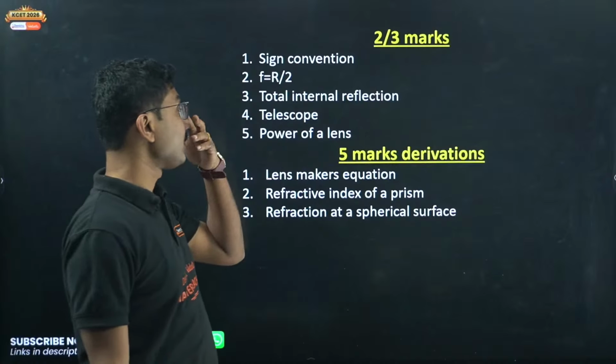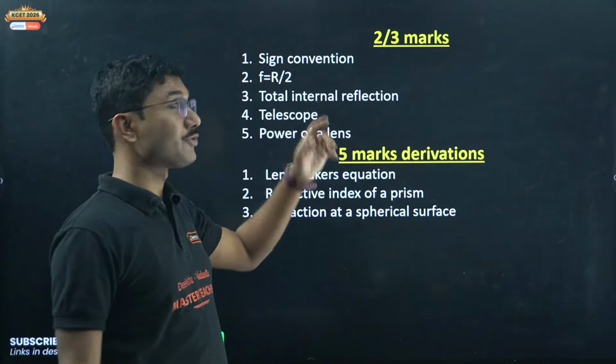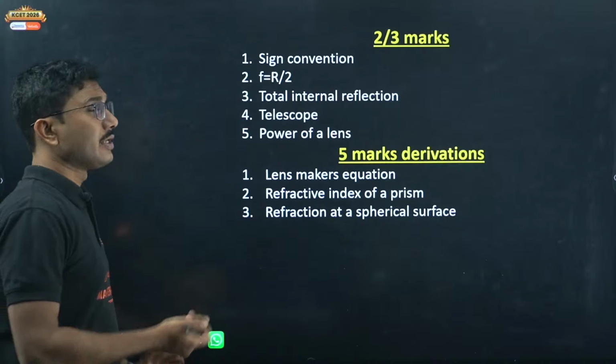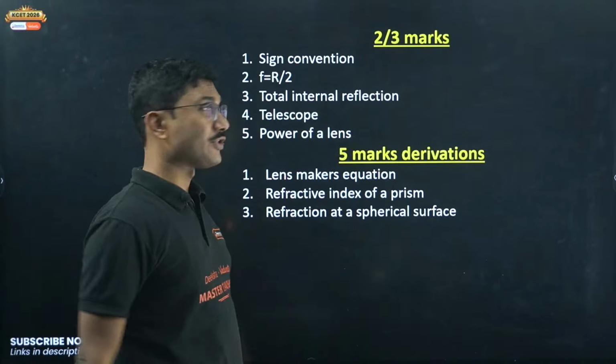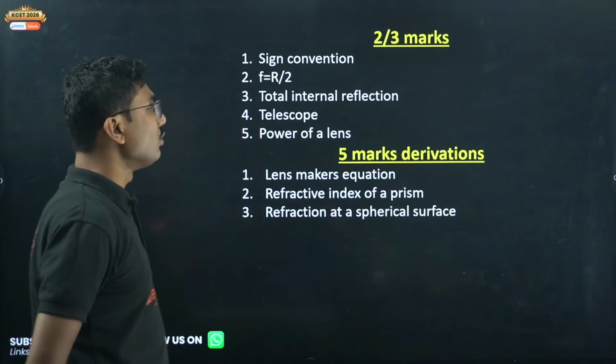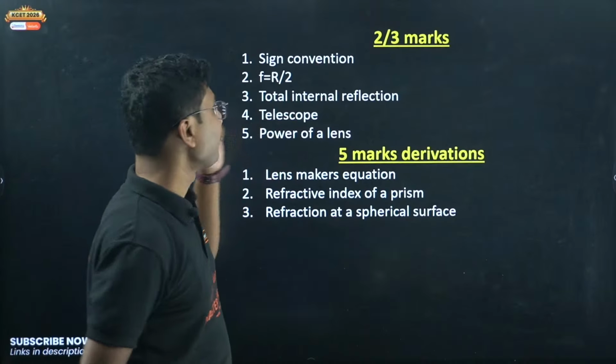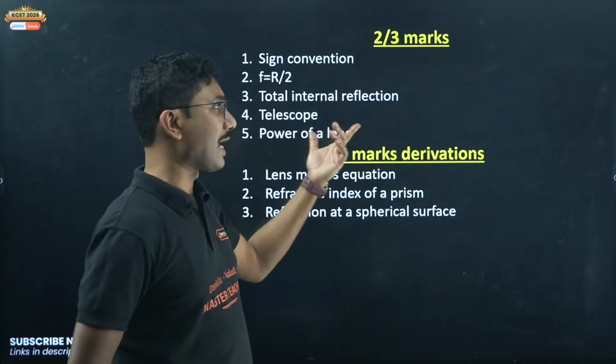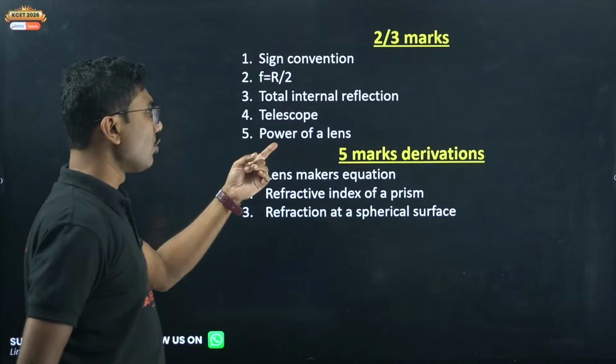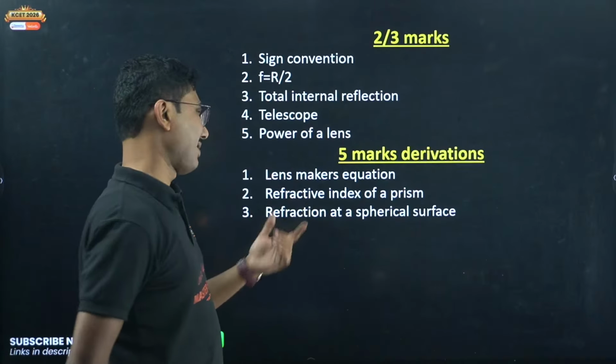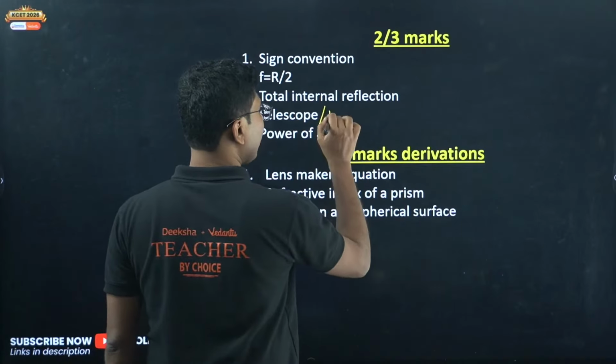Now, what are all the questions you are going to expect from this chapter? Sign convention, the diagram and explanation, F equals R by 2, total internal reflection, conditions and application as optical fiber, telescope, and a microscope as well.